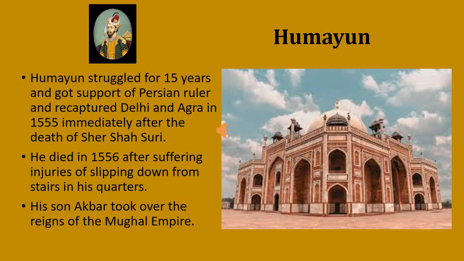Humayun struggled for 15 years and got the support of the Persian ruler and recaptured Delhi and Agra in 1555, immediately after the death of Sher Shah Suri. He died in 1556 after suffering injuries from slipping down the stairs in his quarters. His son Akbar took over the reign of the Mughal Empire.